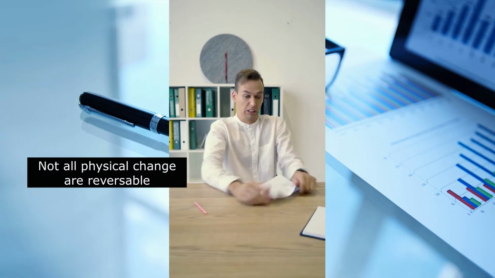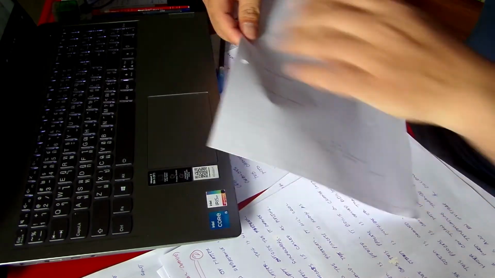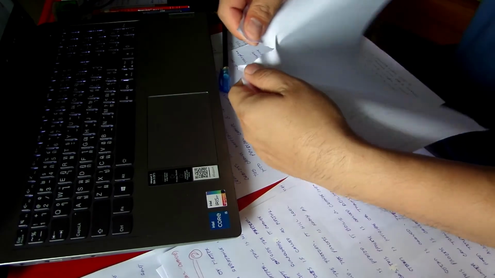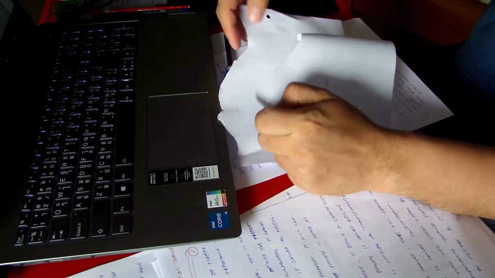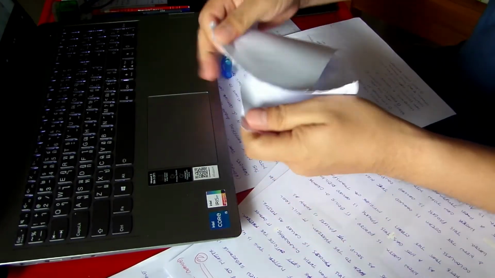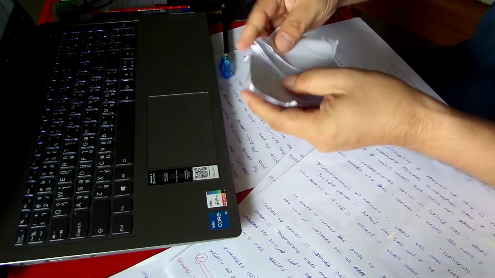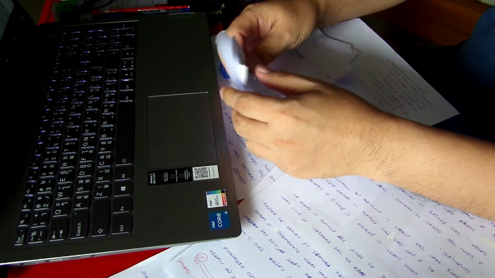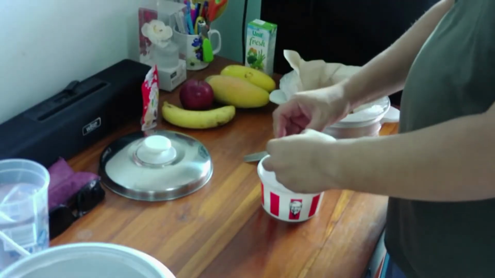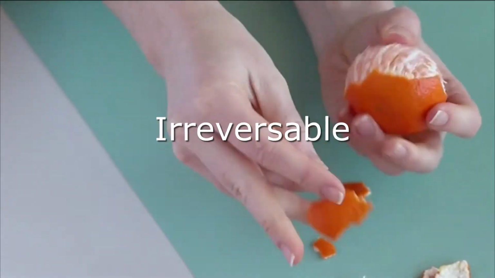However, not all physical change is reversible. Tearing a piece of paper into pieces is considered physical change, as the size and shape of the paper have changed and no new substance is formed. We cannot put the small pieces of paper back together. Cutting a hair, breaking an egg, cutting a wood, peeling an orange are irreversible.